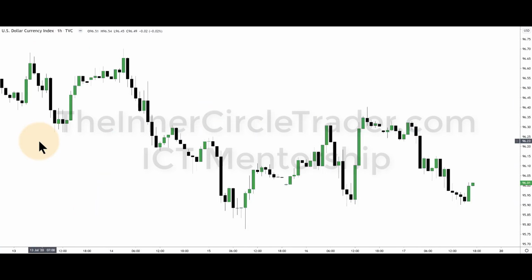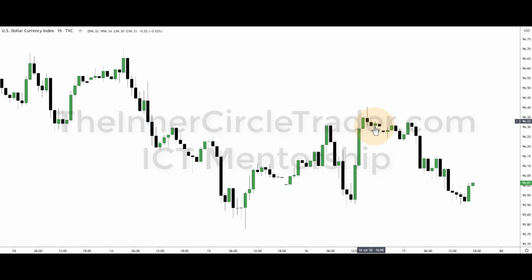All right, so here's the hourly chart for the dollar index, and I'm going to put the annotations on in a minute, but I just want to go over a few things before I put them on because it's going to get a little busy. We have these relative equal lows, and then we have this high and this high. So that makes this what? Bearish breaker. We trade into it here in the tails of these candles. We had it here again.